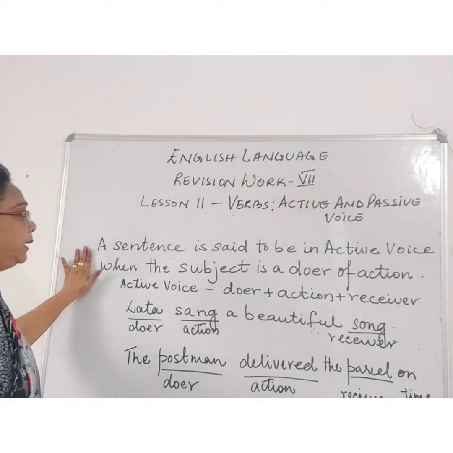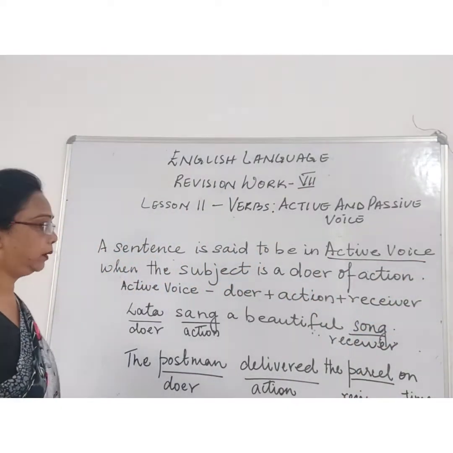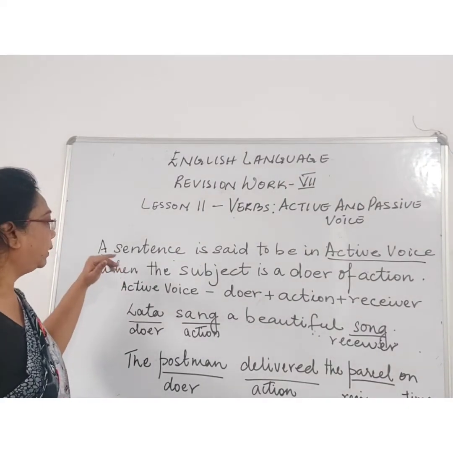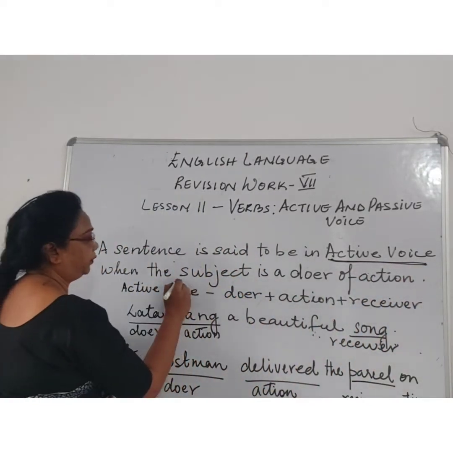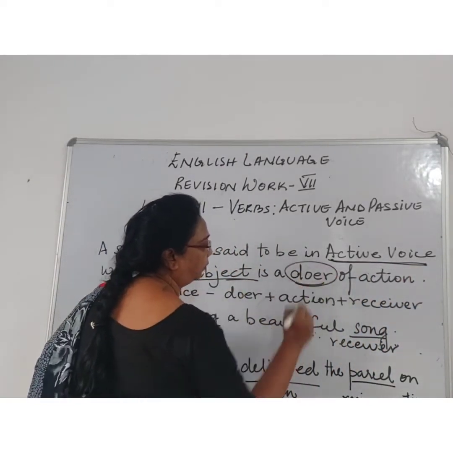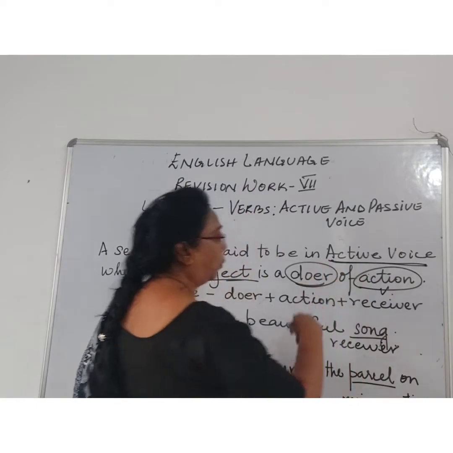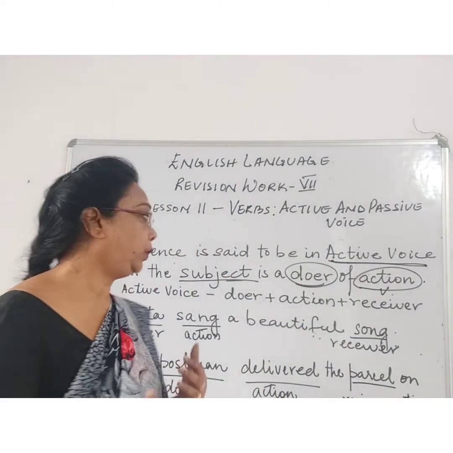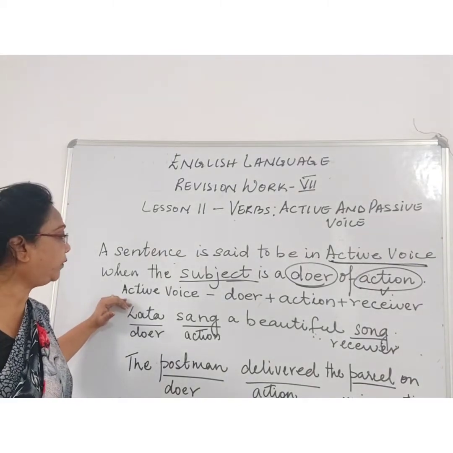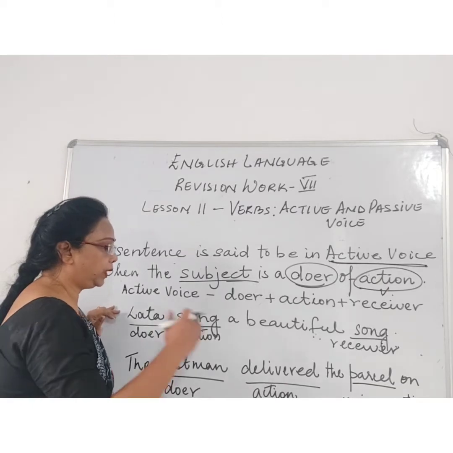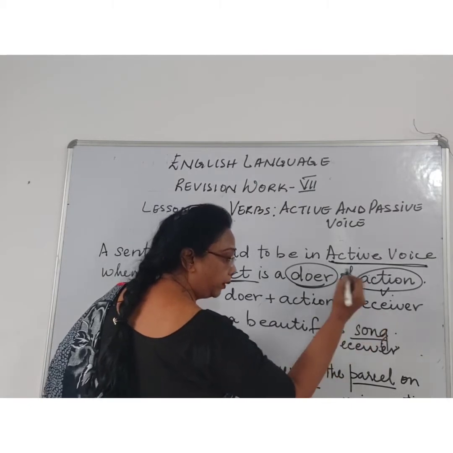Now children, a sentence is said to be active. Means what is this thing? Active voice. A sentence is said to be active when the subject is a doer of the action, right? We know that action is verb. So what is the doer, that is the subject, doing, right? So generally we form the active sentence like this: doer plus action plus receiver.